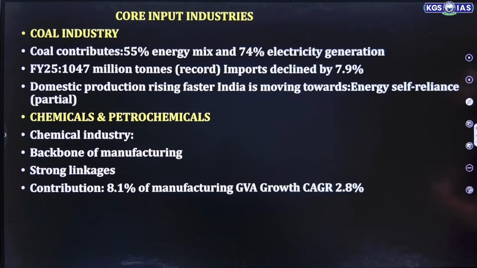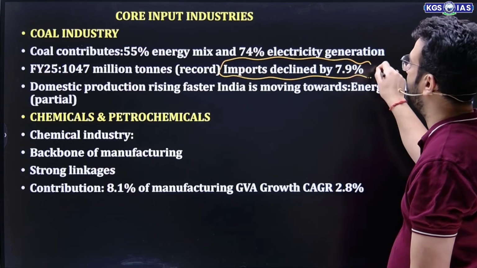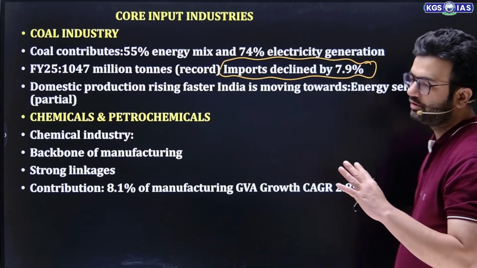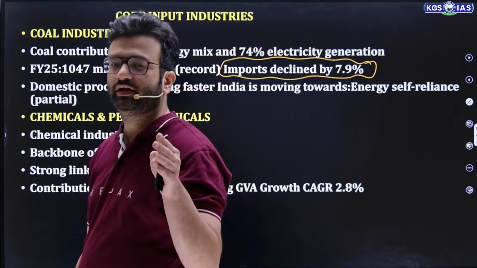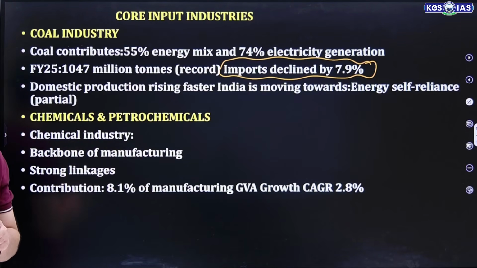Then coal industry. Coal contributes 55% of the energy mix and 74% of electricity generation. In financial year 2025, we achieved a record 1047 million tons, but imports are now declining by 7.9%. This is a good sign. So domestic production is rising faster. India is moving towards energy self-sufficiency, self-reliance, but this is partial right now. We cannot say otherwise, and even in the survey and budget it is mentioned not to make promises that we cannot fulfill right now.